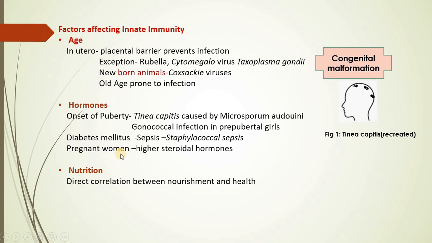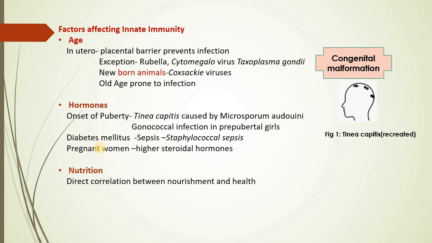In the same way, in the case of pregnant women, you might have seen that they are more prone to infection. That's the reason we always say that one should take care of pregnant women. Why is it so? Because the circulatory system of pregnant women contains a large amount of steroid hormones. And these steroid hormones bring about inflammatory action, and that inflammatory action is because of different types of infections. Hence, it is common practice that pregnant women are taken care of as compared to normal people in societies, right?